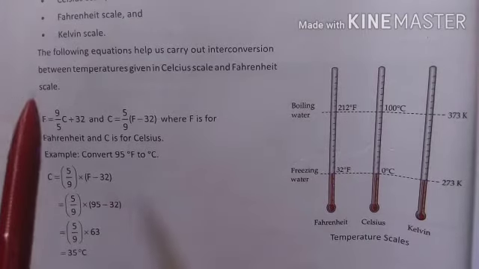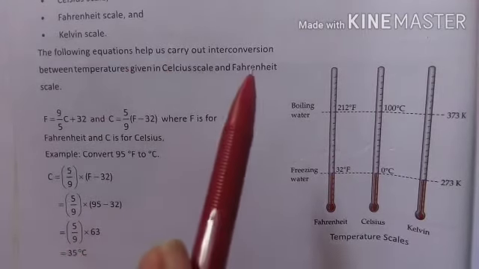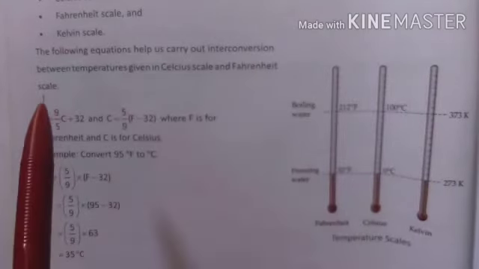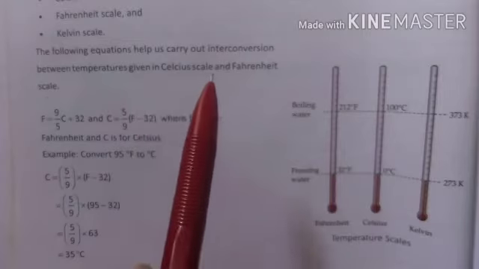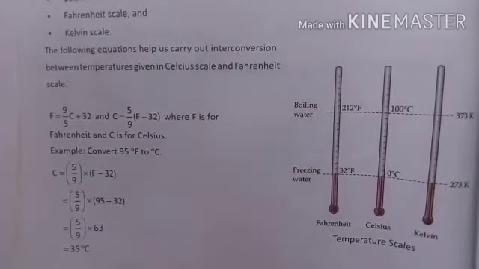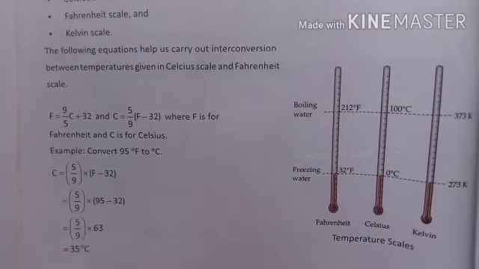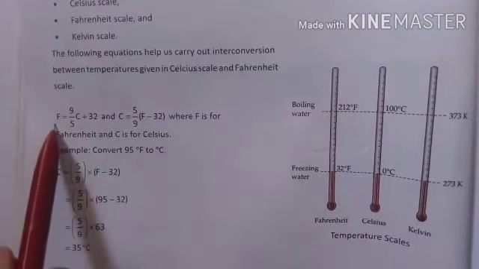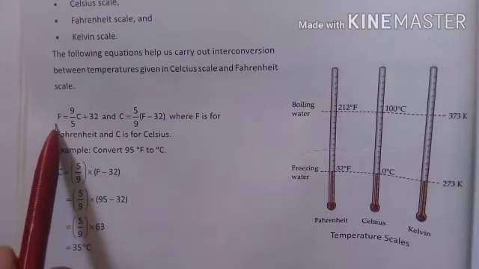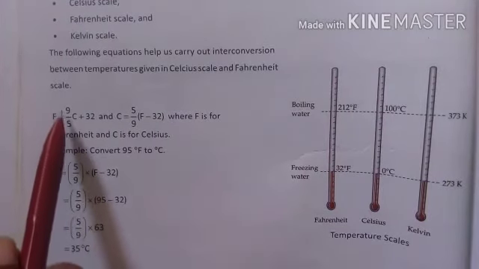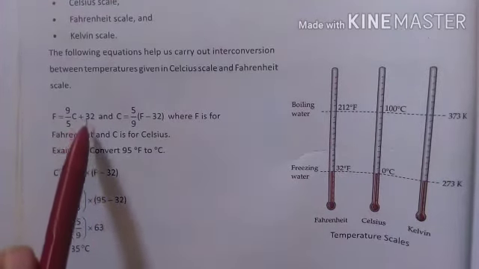The following equations help us carry out the conversion between temperature given in the Celsius and Fahrenheit scales. So how do we convert Celsius to Fahrenheit and Fahrenheit to Celsius? We require a formula. When we want to convert the Celsius scale into the Fahrenheit scale, we use this formula: F, meaning Fahrenheit, equals 9/5 C plus 32.